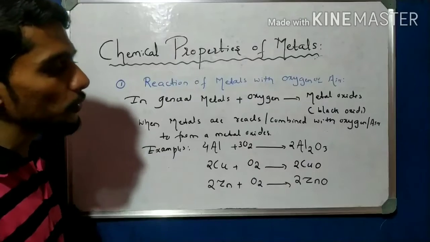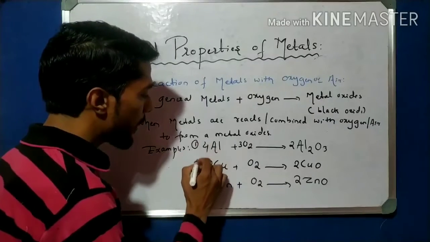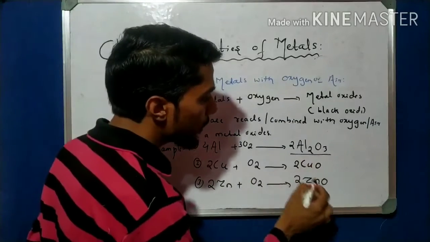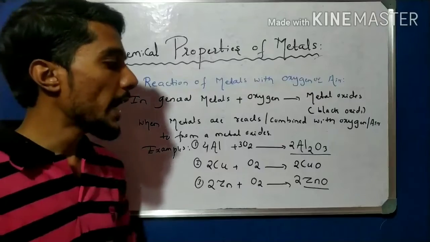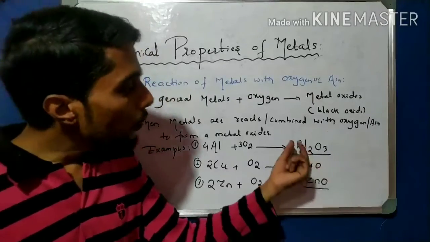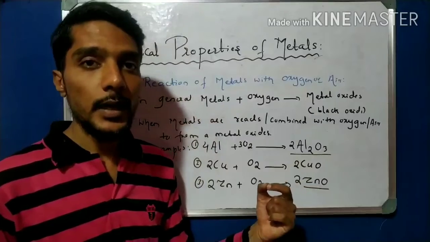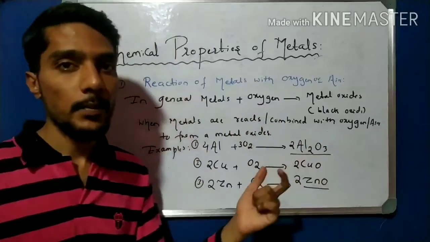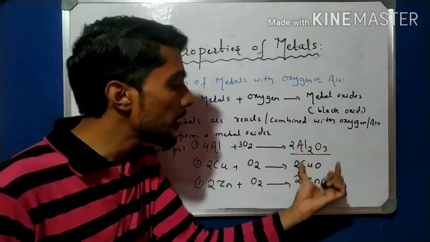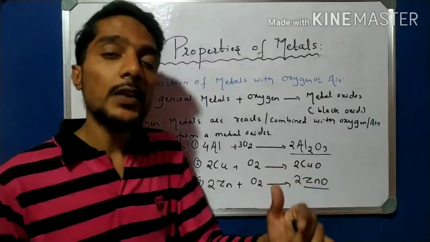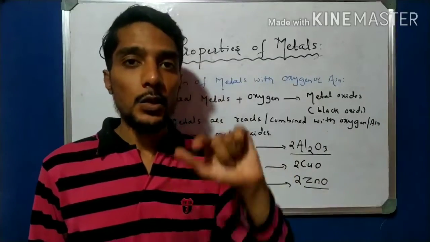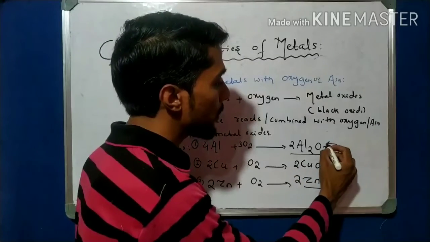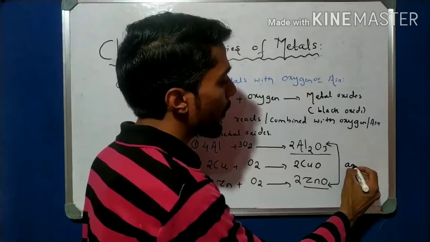Now observe carefully example 1, example 2 and example 3, especially aluminium oxide and zinc oxide. Aluminium oxide and zinc oxide behave like both acidic and basic oxides; these oxides react with both acids and bases. So such oxides are called what? Amphoteric oxides. So these two are called amphoteric oxides.